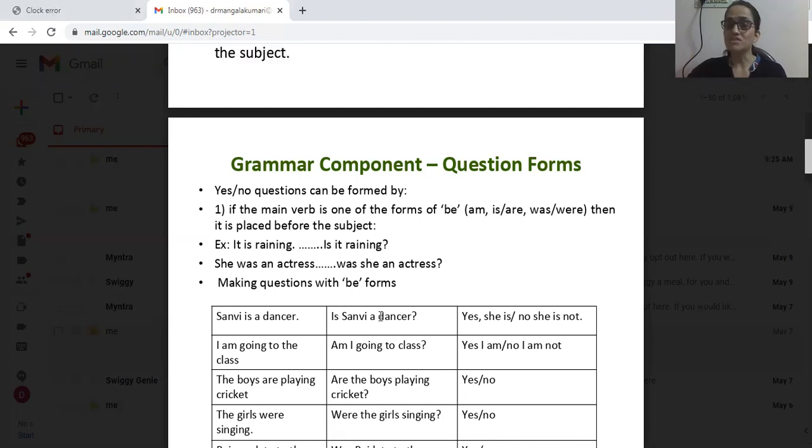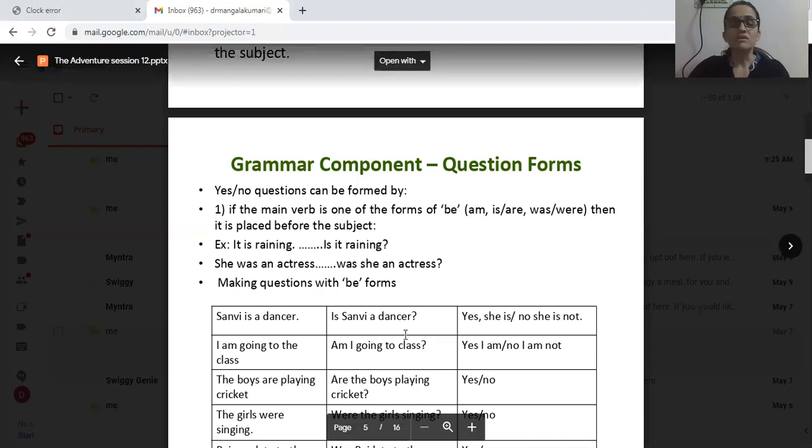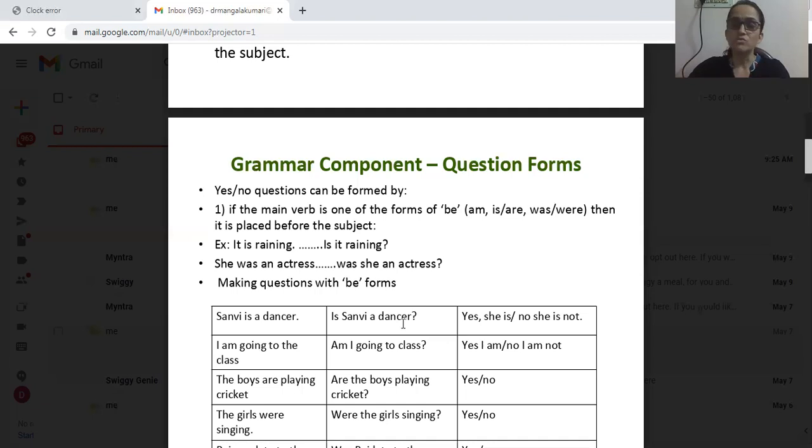Was she an actress? Invert the order. She was becomes was she. If you invert the order, automatically it becomes a question. Yes or no question: was she an actress? So in this way, we can make questions by using be forms as main verbs.